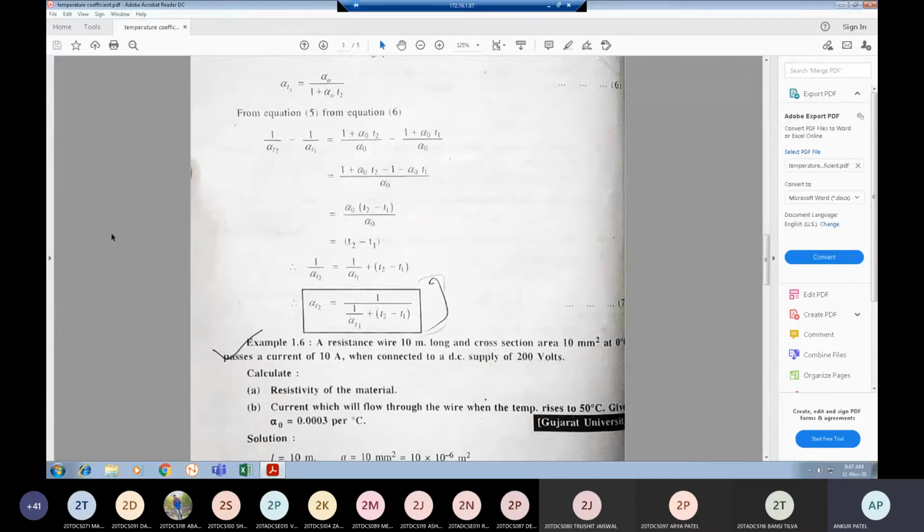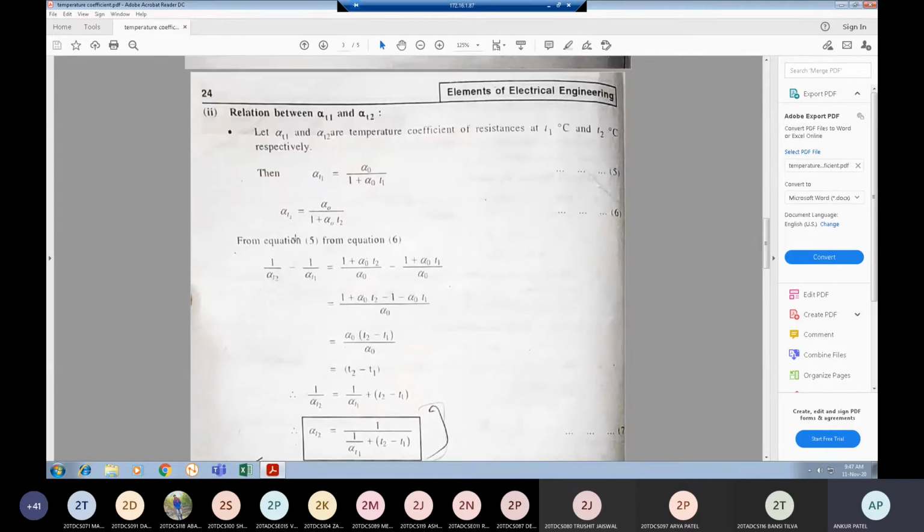Pure metals have positive temperature coefficient of resistance. That means their resistance increases with increase in temperature. Positive temperature coefficient means the resistance increases with increase in temperature.